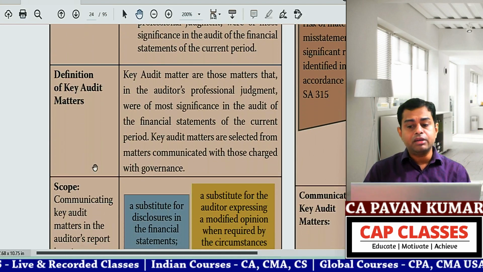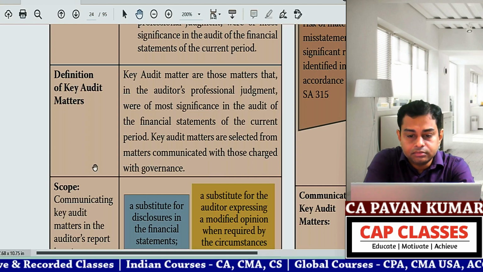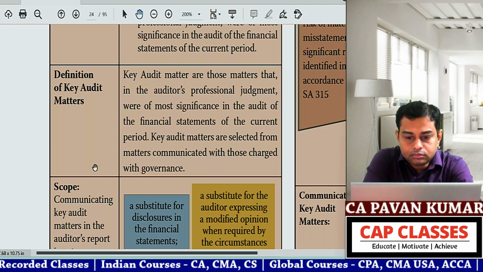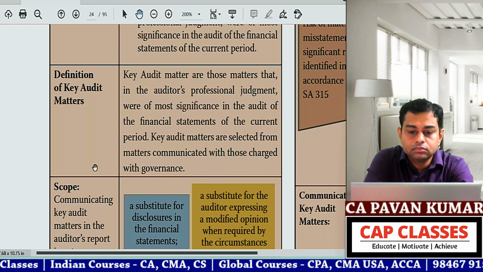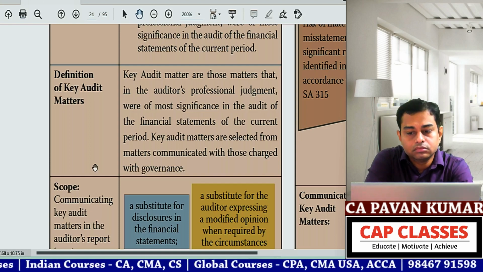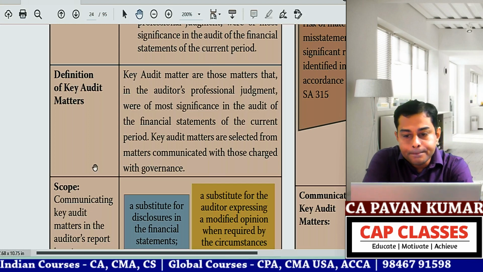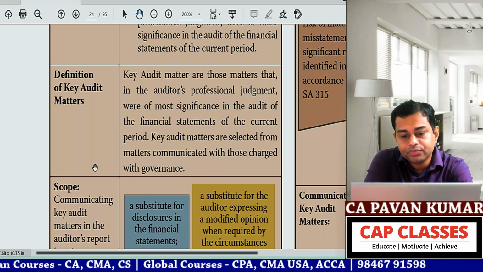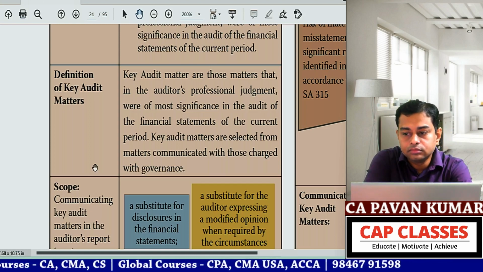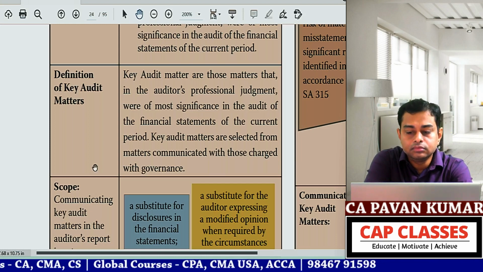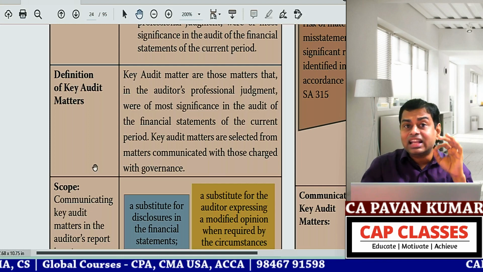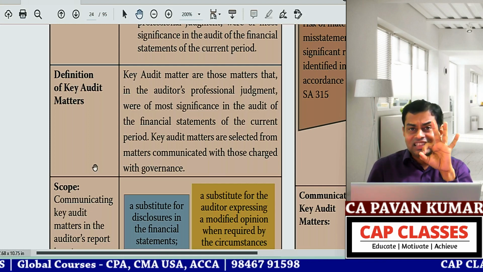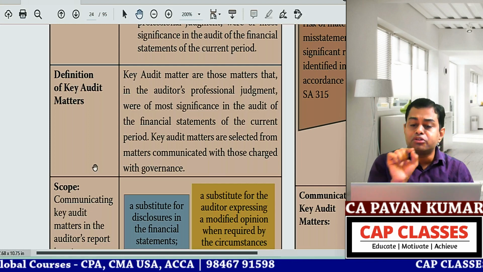Scope, put a star mark, important. Read. Definition of key audit matters. Key audit matters are those matters that, in the auditor's professional judgment, were of most significance in the audit of the financial statements of the current period. Key audit matters are selected from matters communicated with those charged with governance. So tell me three key words or phrases to be underlined.